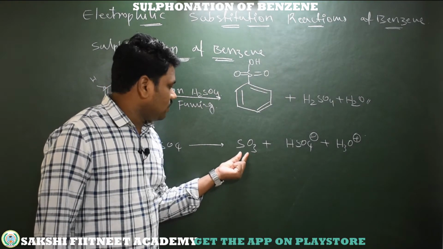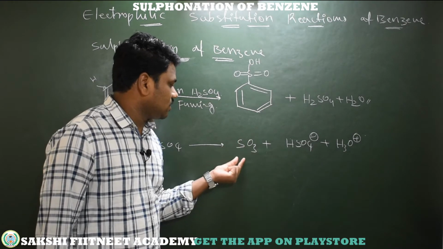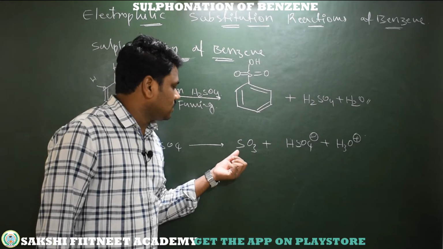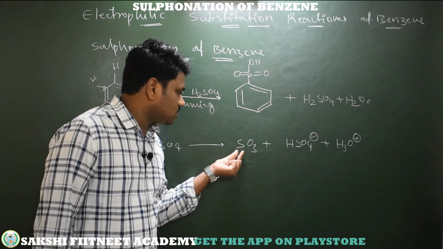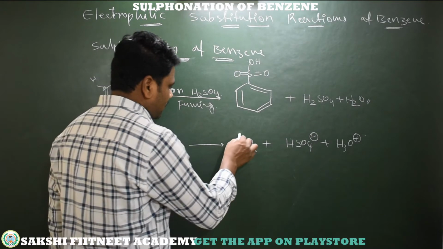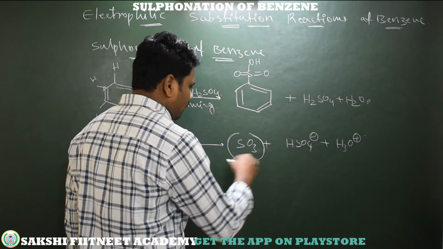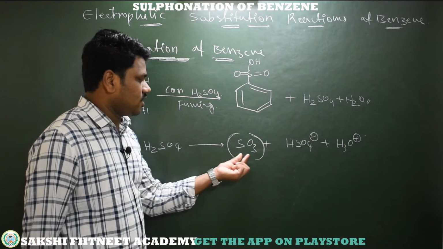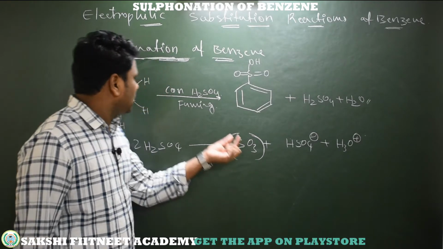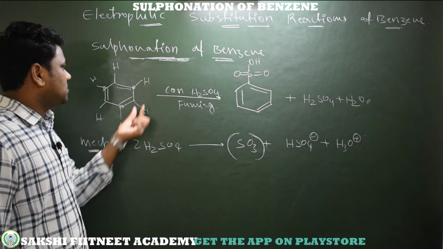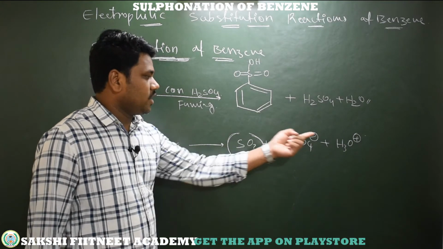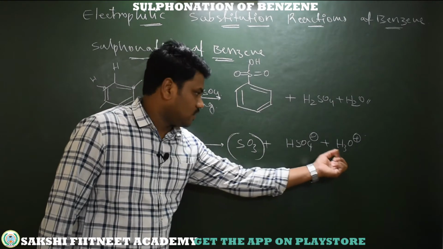SO3, that is sulfur with 3 oxygens, and the sulfur gives a plus 6 oxidation state. Obviously, sulfur is electrophilic in nature. So I am taking this fragment, sulfur trioxide, as an electrophile, and substituting this SO3 in place of hydrogen, any one of these 6 hydrogens. After substituting this SO3, it undergoes protonation with this H3O molecule that we will discuss next.